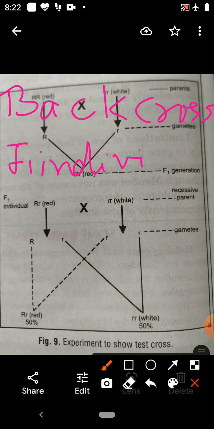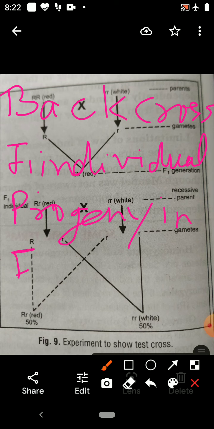It means the progeny which are produced in the F1 generation are called F1 individuals.